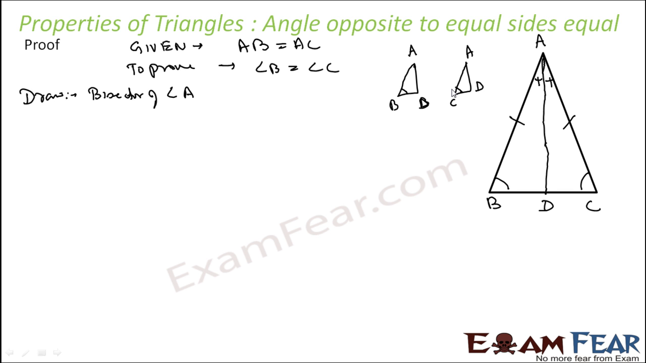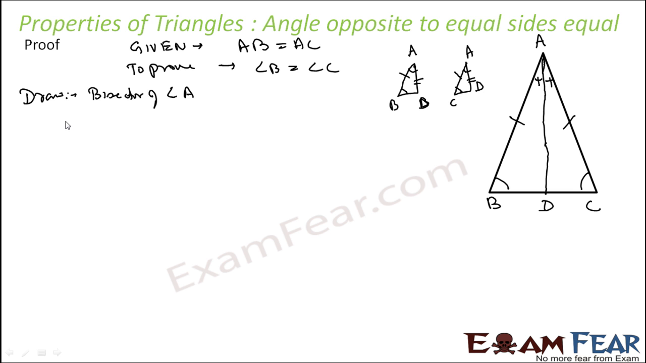Why have I taken this? Because I have to prove that this angle is equal to this angle. Now we already know that sides AB and AC are equal, that is given. AD is equal to AD, common side. And these two angles, BAD and CAD, are equal by construction, right? So with this I can prove that these two triangles are congruent. That means angle B is equal to angle C, and that is what I have to prove.